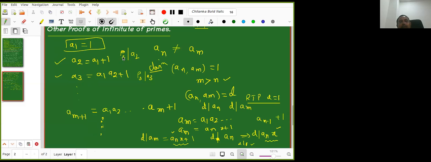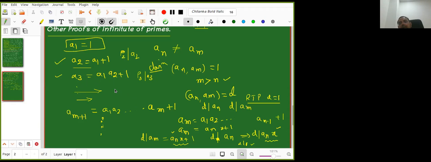Now we need to show that they are all distinct. If we prove that they are all distinct, I am done, because each number gives one prime: this number gives P2, this gives P3, this gives Pn plus 1. We have proved that the GCD is 1. If the GCD is 1, then these primes are distinct. If two were equal, that prime would divide both numbers, which contradicts GCD being 1. So the proof is done.